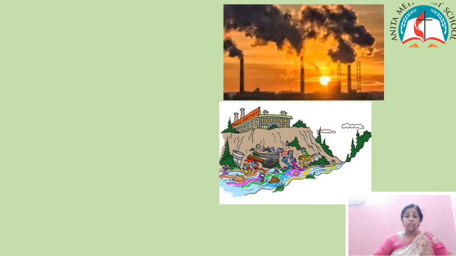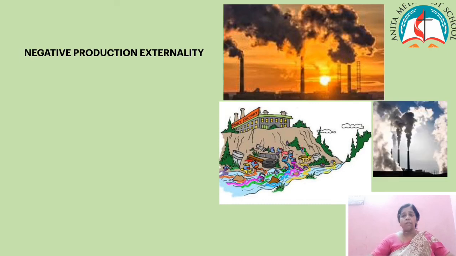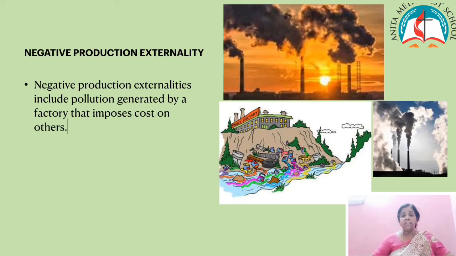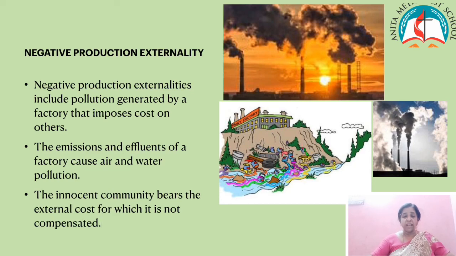Now to the next one, negative production externalities. It includes pollution generated by the factory, and the compensation will not be paid by the factory. For example, the waste sent by the factory will mix with the water or with the river and it causes water pollution. And the dust or the smoke mixes with the air and they will cause air pollution.